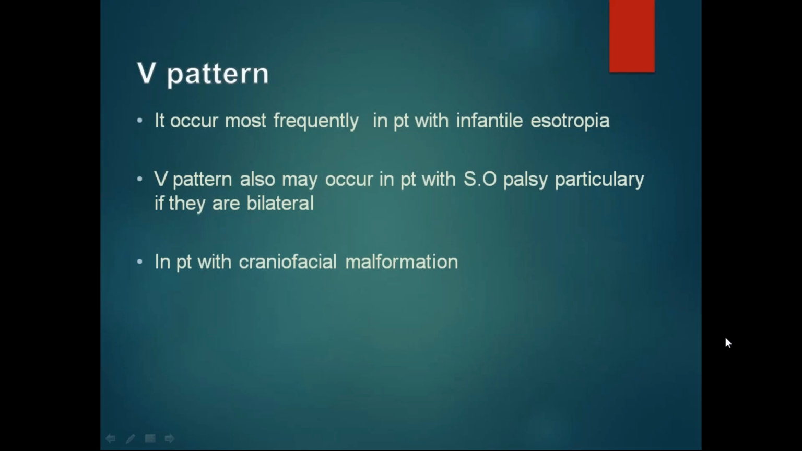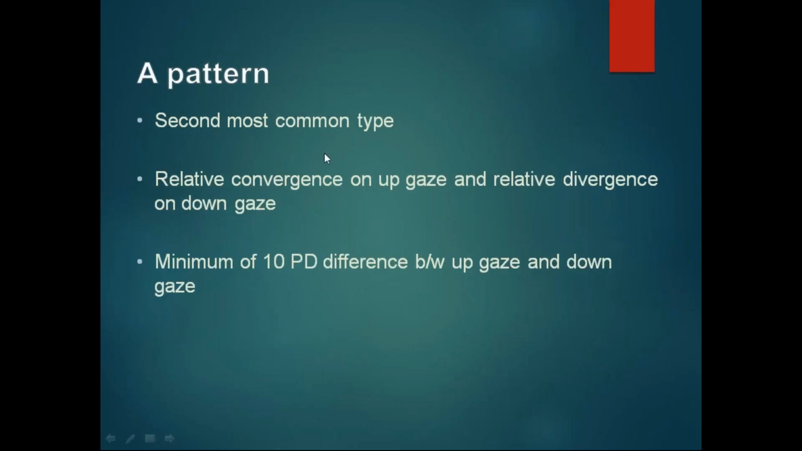V pattern most commonly occurs in patients with infantile esotropia. V pattern may also occur in patients with superior oblique palsy if they are bilateral, and in patients with craniofacial malformation. A pattern is the second most common type. There is relative convergence on up gaze and relative divergence on down gaze. This is the reverse of V pattern. That is A pattern. There should be a minimum 10 prism diopters difference between up gaze and down gaze.